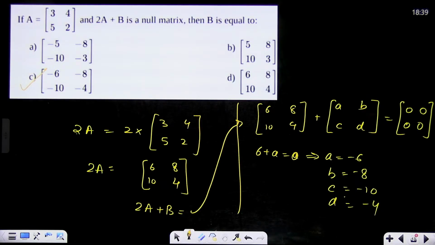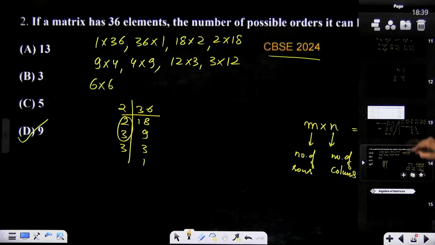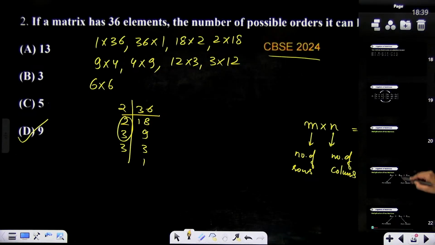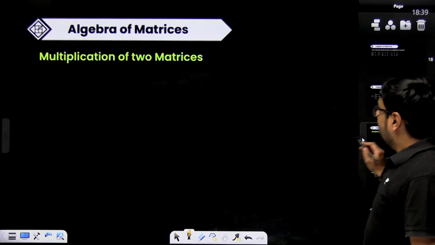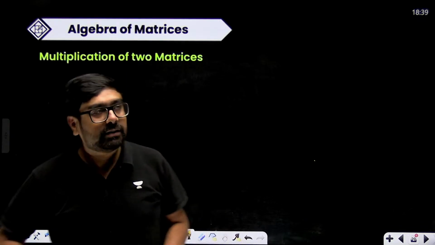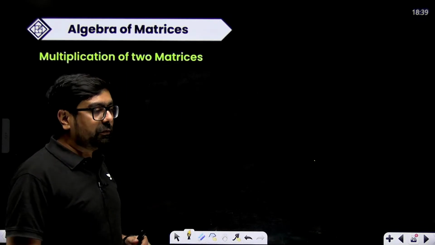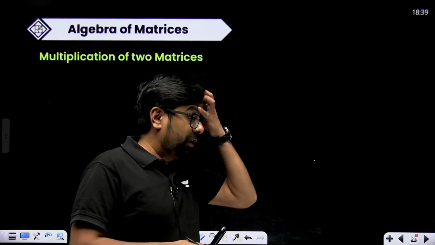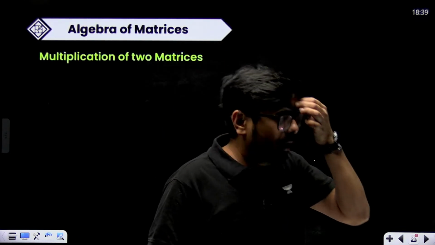As simple as that. Okay, now let's move to multiplication of matrices. Multiplication, guys, is very important. Multiplication is very important because many times if you multiply the matrices wrong, the long answers which are going to be of 5 marks might come wrong in the calculation.